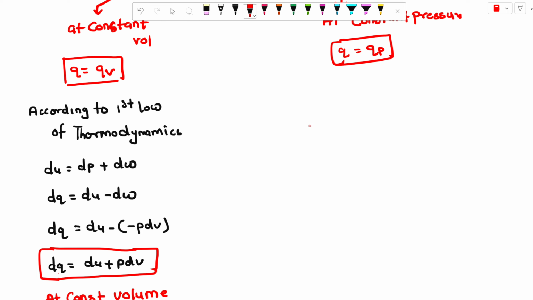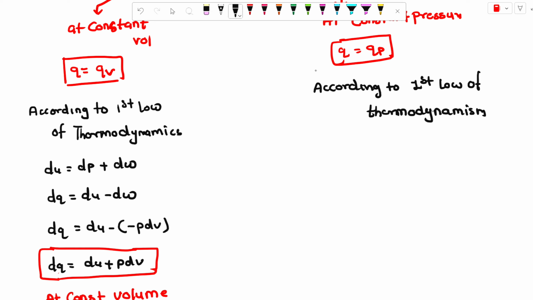We can write this as the first formula. Now we can calculate the value of dQ at constant pressure according to the first law of thermodynamics. What is the first law? It states that dU is equal to dQ plus dW.